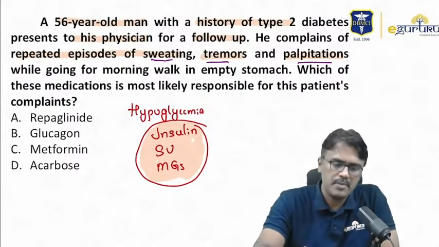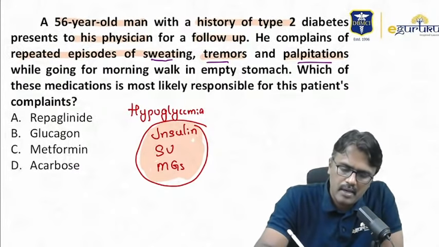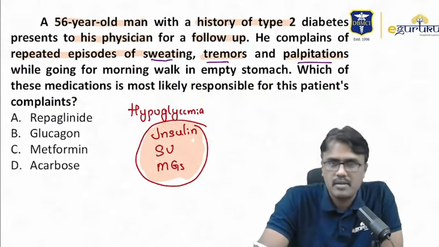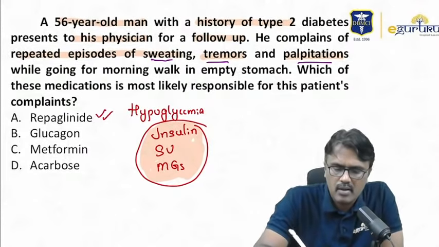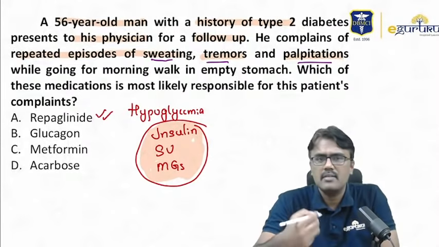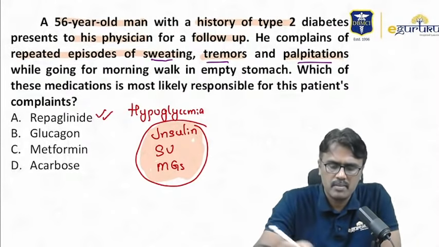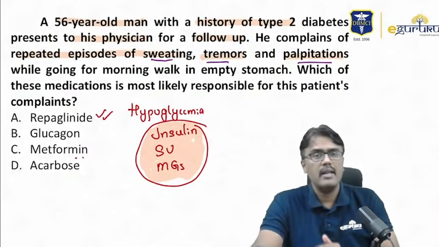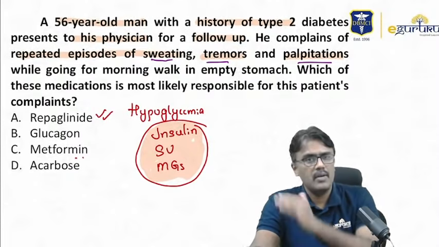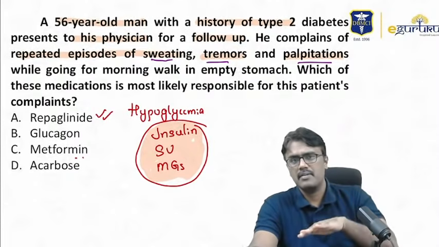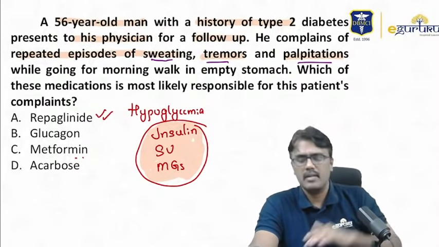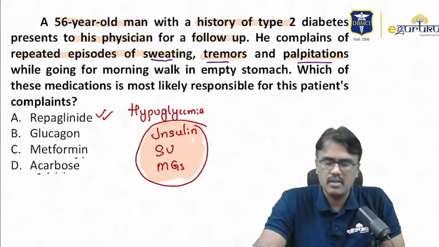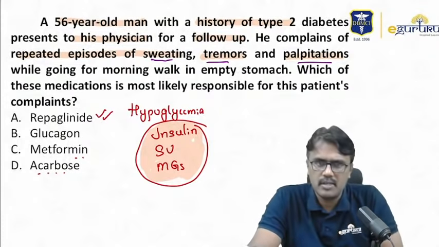So if I read the options, repaglinide, it is what? Nateglinide, repaglinide is a meglitinide. Yes, this can cause it. Glucagon, never. It is a drug which always increases glucose. Metformin, they are called anti-hyperglycemic. They don't decrease the glucose further. If the glucose is high, they will make it normal, not below that. Acarbose is an alpha glucosidase inhibitor.